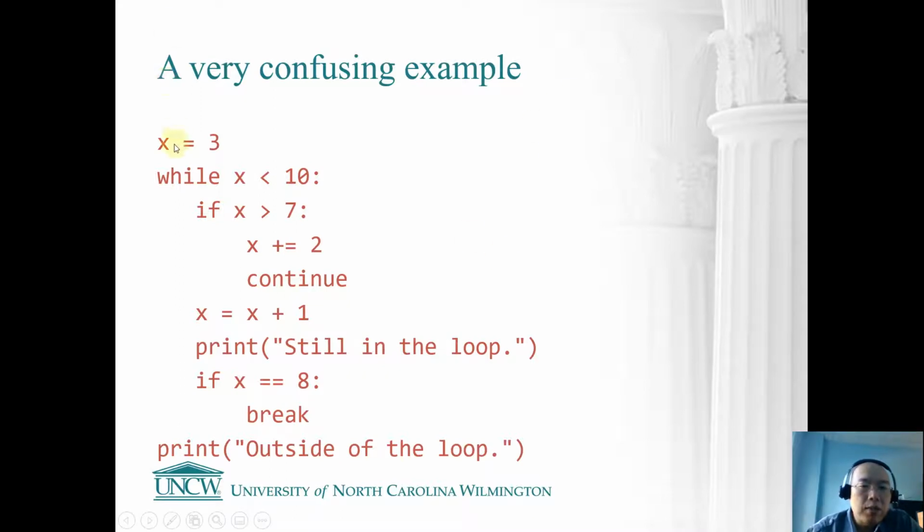We start x as 3, and as long as x is smaller than 10, we first check a condition. If x is greater than 7, we increase x by 2 and do a continue. In continue, we skip the remaining code. Otherwise, we increase x by 1 and print still in the loop. And if x is 8, we do a break. Eventually, I print outside the loop.